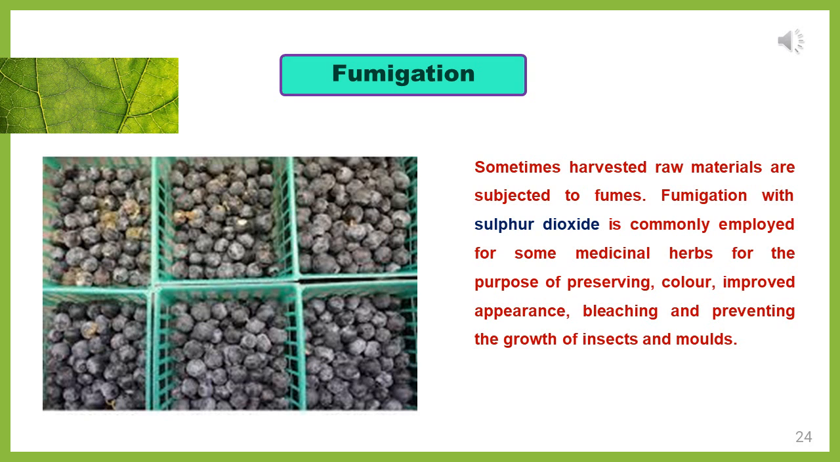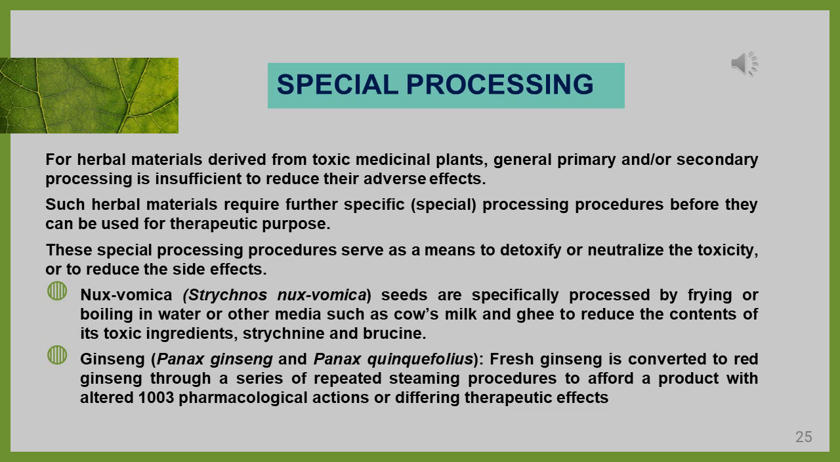Next process, the fumigation process. Some harvested raw materials will be subjected to fumes. Whatever the fumes, it will be sulfur dioxide fumes. I have given the picture of grapes which are being fumed with sulfur dioxide. While doing this fumigation process, it will improve the appearance and color, and it will produce a bleaching effect, and also prevent the growth of insects, mold, everything. So that is the usage of the fumigation process.